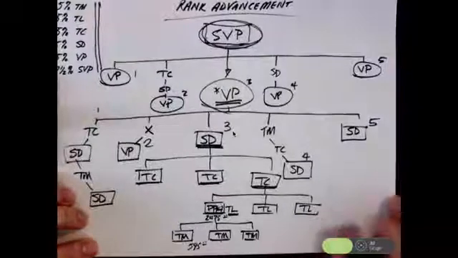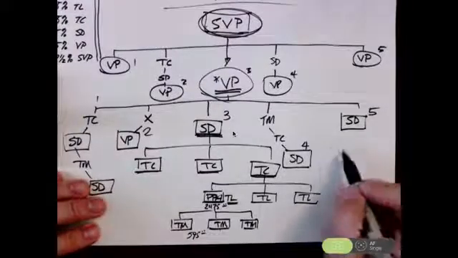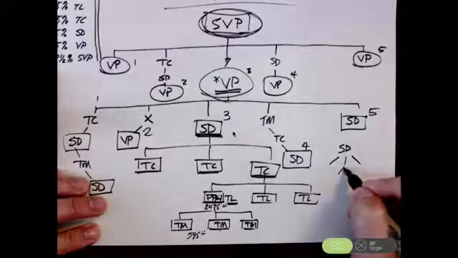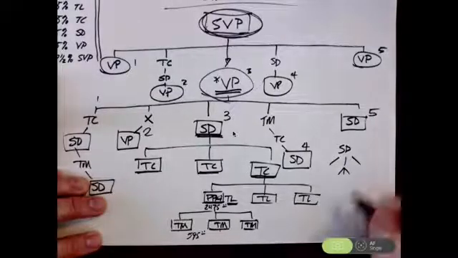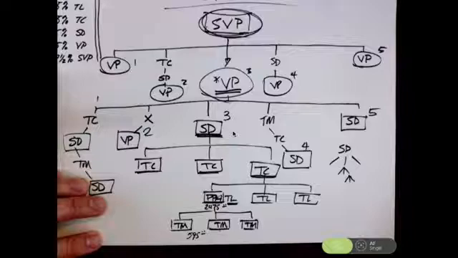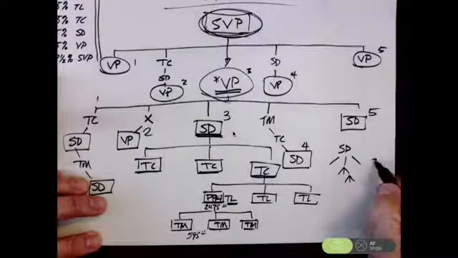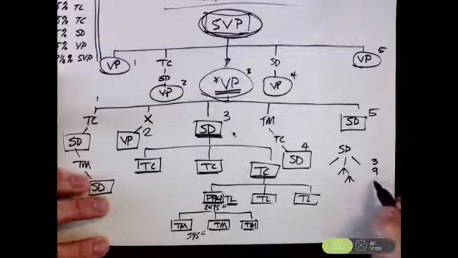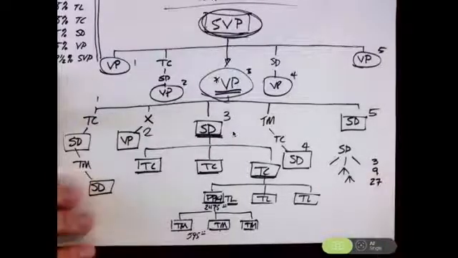I like to draw it out like this. To get to sales director, you need 3 on your front level who each have 3. Or a better way to say it would be 3 team members on your first level, 9 team members on your second level, and 27 team members on your third level.